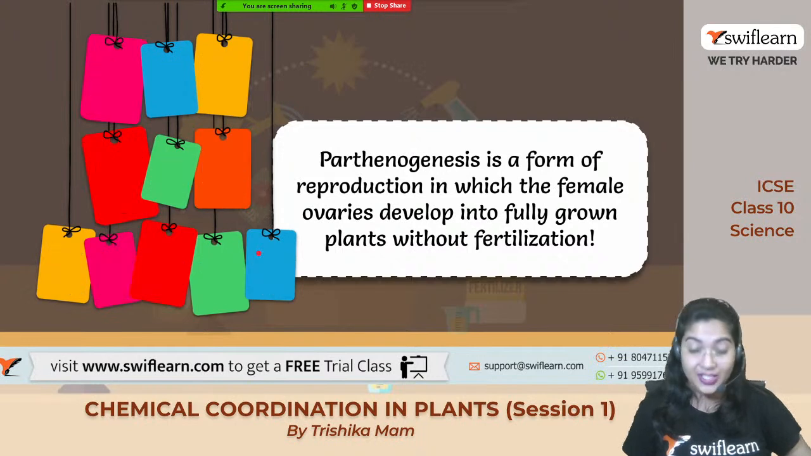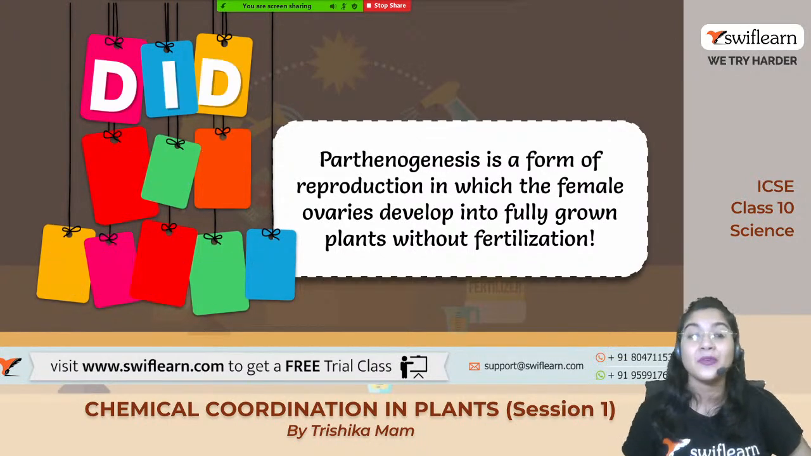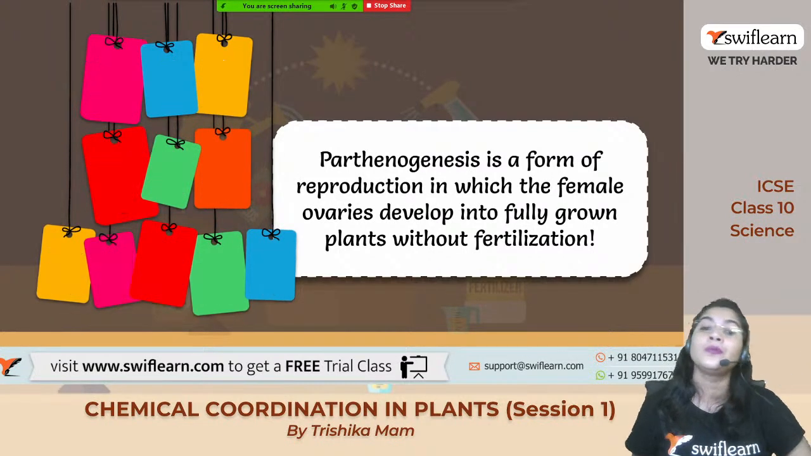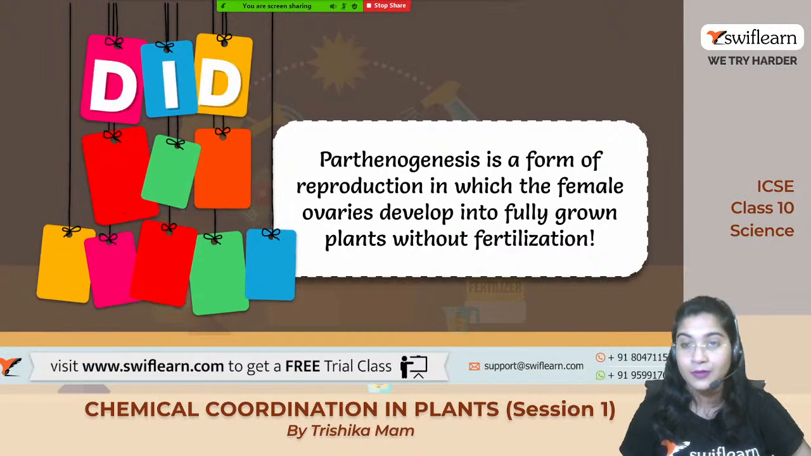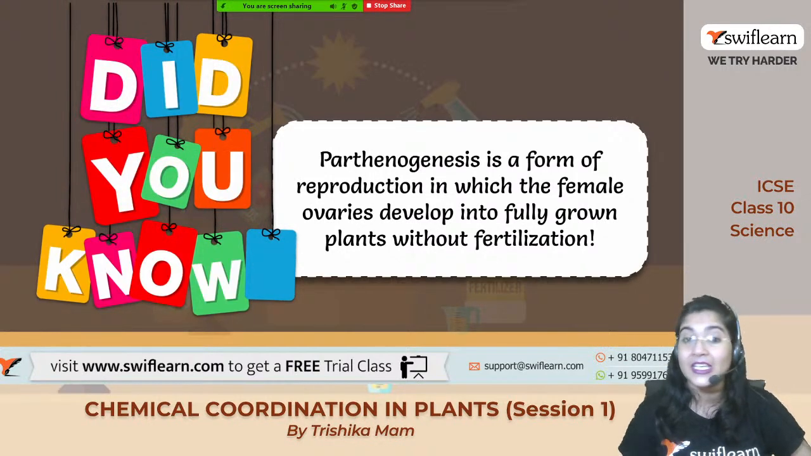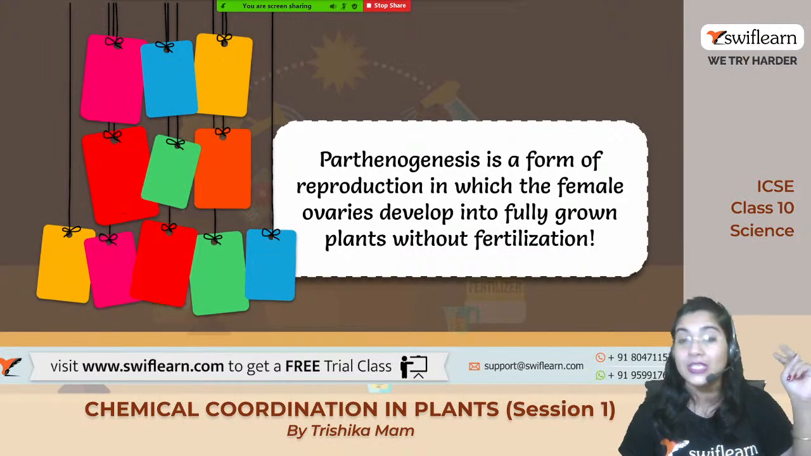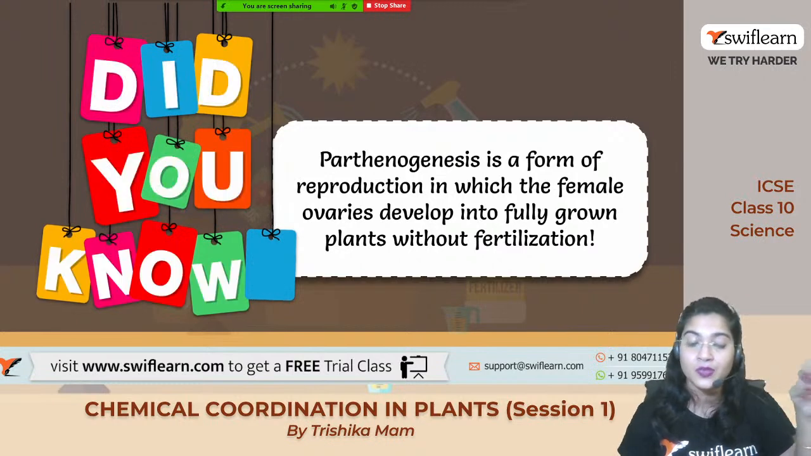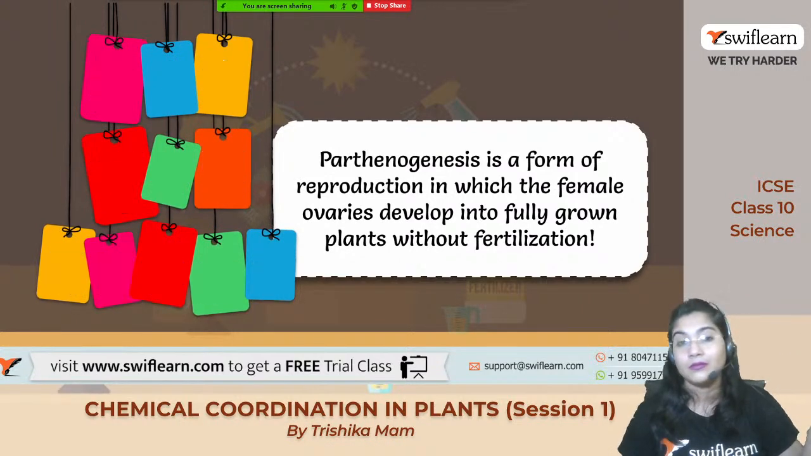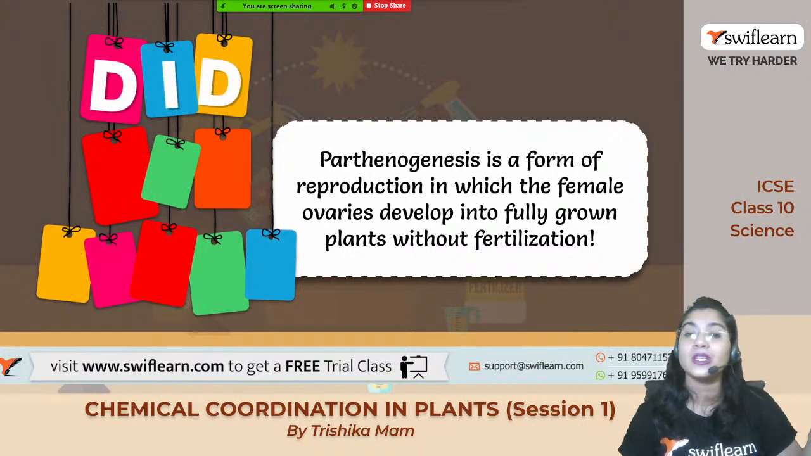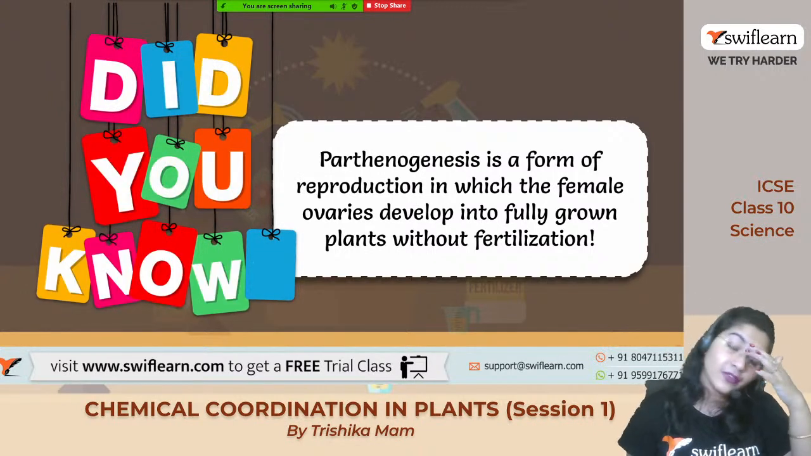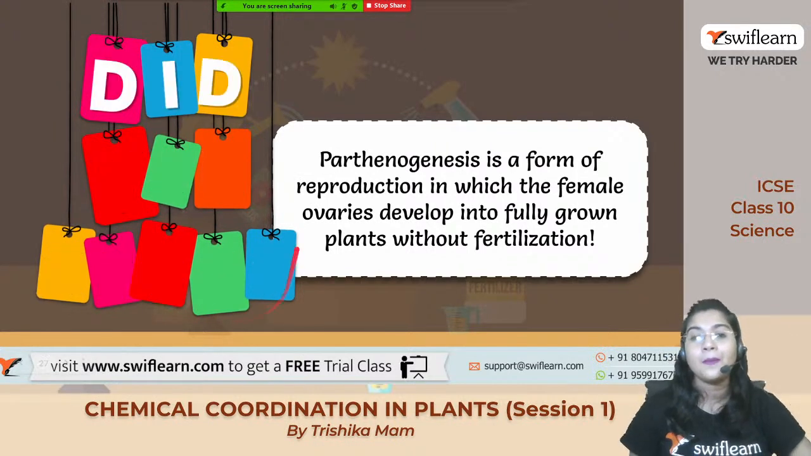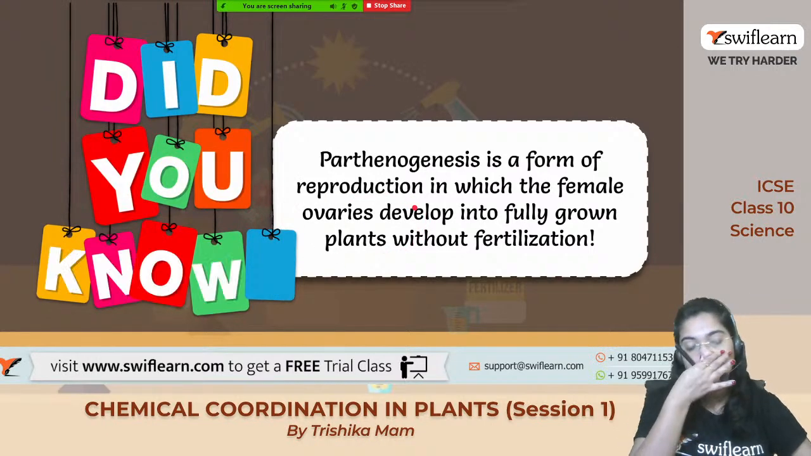What is parthenogenesis? Parthenogenesis क्या है? It's a type of reproduction जहाँ female ovaries develop fully into a new plant, a fully grown plant without fertilization. We know that fertilization takes place in the flowering plant, like the pollen nucleus will come and fuse with the egg nucleus, but this fusion of the gametes will not take place, but then also the ovary will develop into a new plant. This type of reproduction is known as parthenogenesis. Clear hai na? Yes.